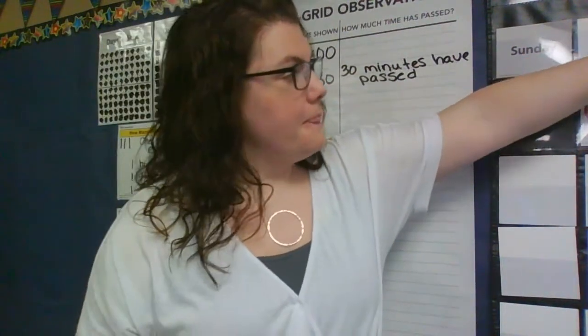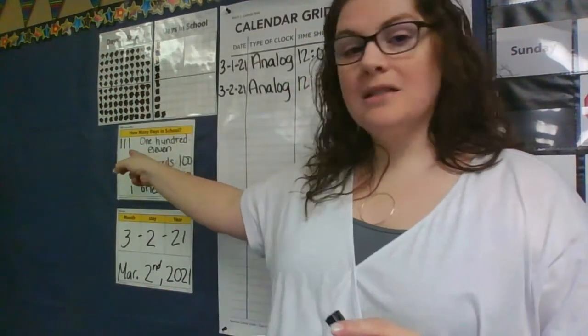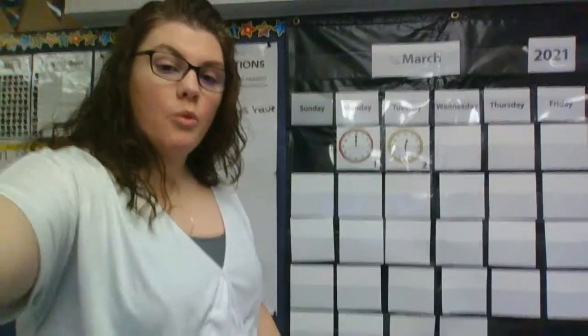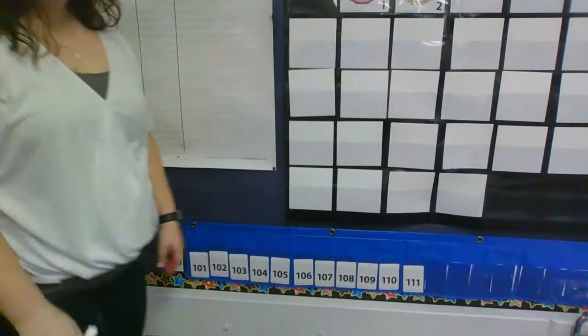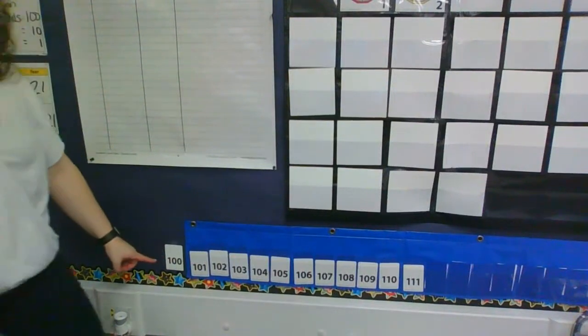All right, friends, thank you for your help with that. Now let's talk about days in school. Last time I saw your adorable faces yesterday was day 111. So let's go to our number line and figure out what comes after 111. Remember, our number line starts at 100, so we're going to count on from 100.